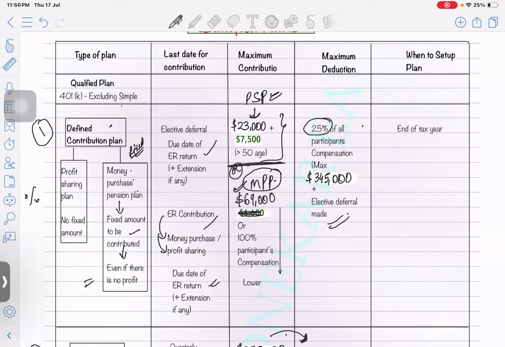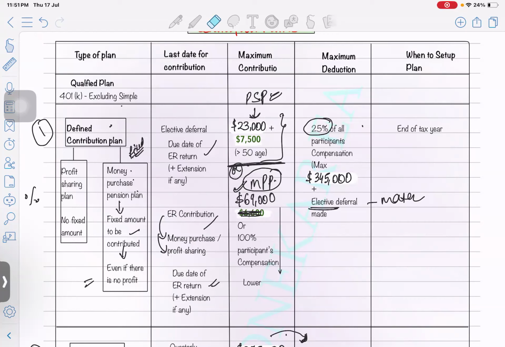Elective deferral means if you're going to make any contribution which is a certain percentage of the compensation. Elective deferral simply means a savings incentive match plan. That's the same concept: elective means a matching plan, non-elective means it's not a matching plan. Let's say the employee deposits a certain amount, and you have contracted in your employment agreement that you will also deposit 1% or 2% of the compensation.